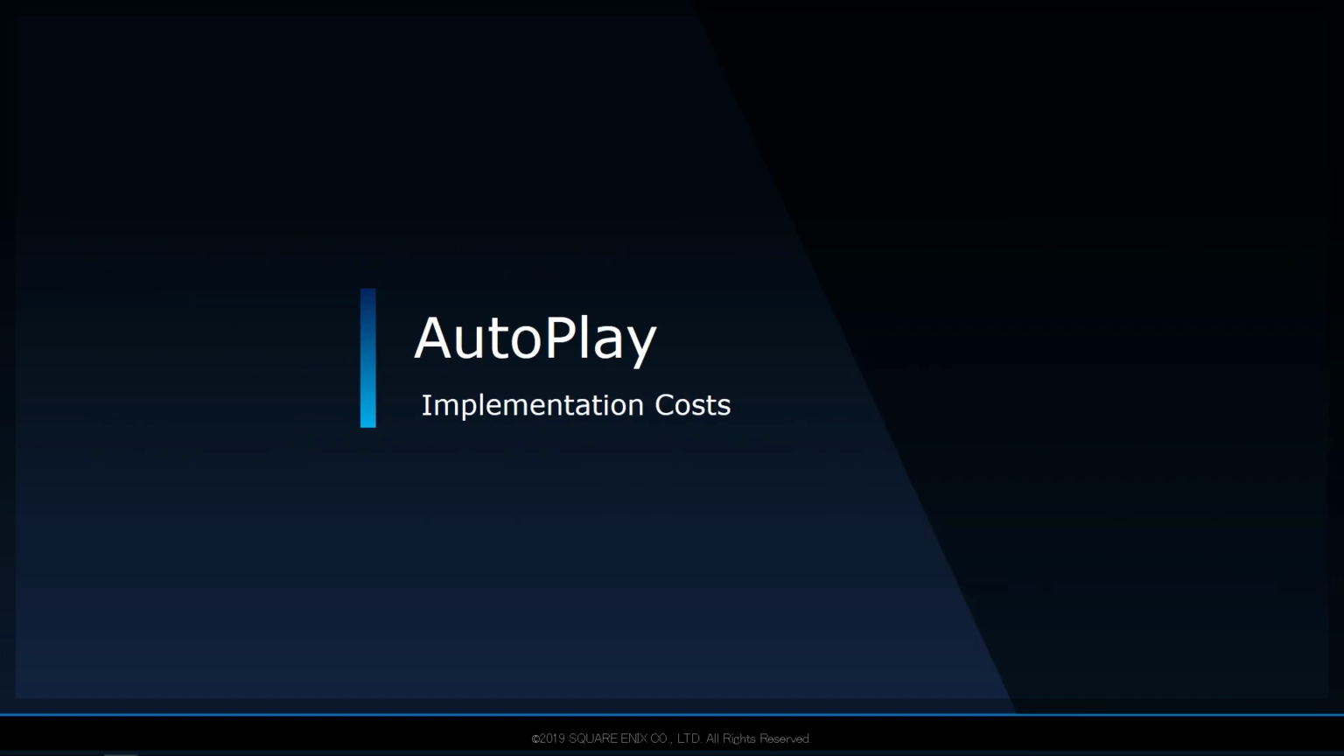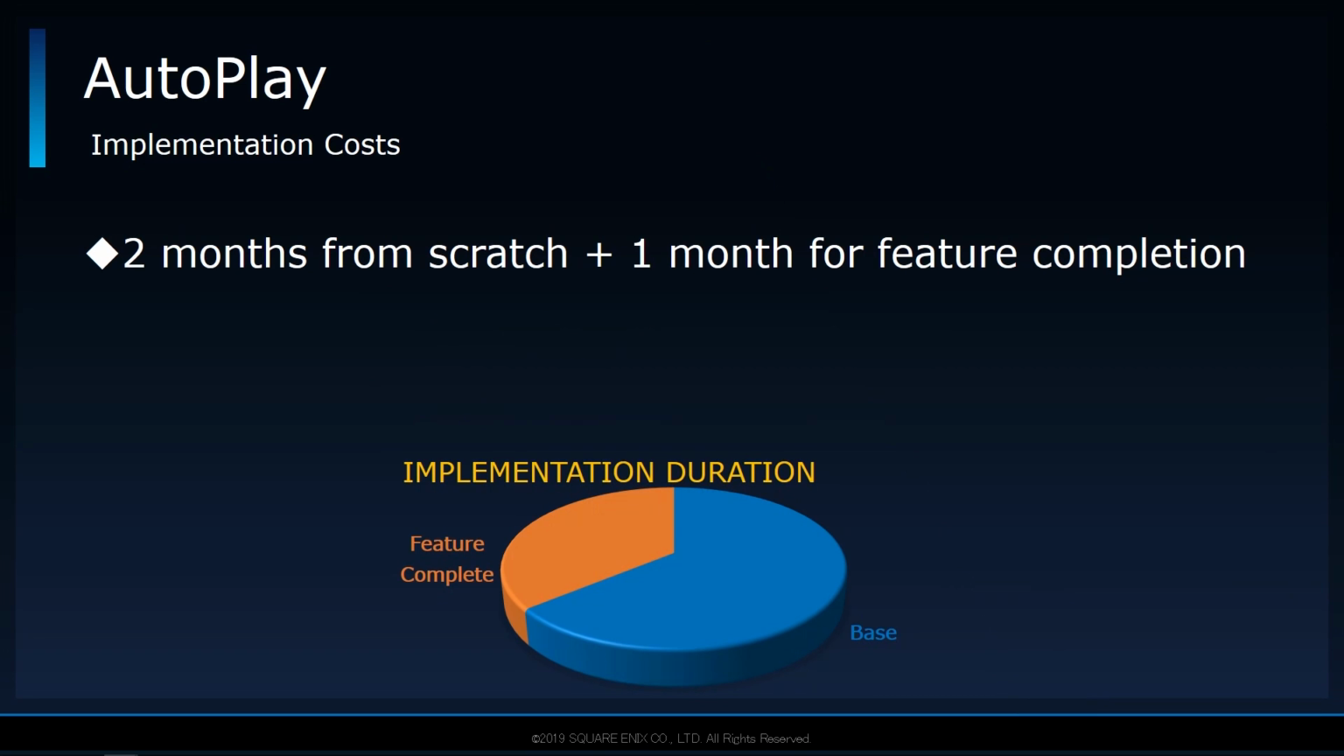I'll next talk about the results of autoplay, but before that, let me briefly go over its implementation costs and how it was actually operated. It took roughly 2 months in total to implement all 3 systems from scratch. It took an additional month for the systems to be considered feature complete, which includes things like being able to properly handle various special situations and the expanded battle mode.